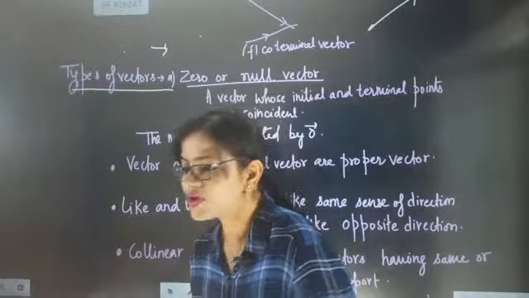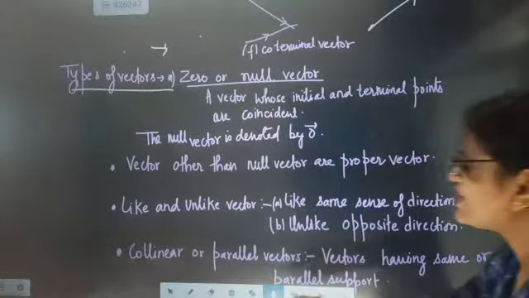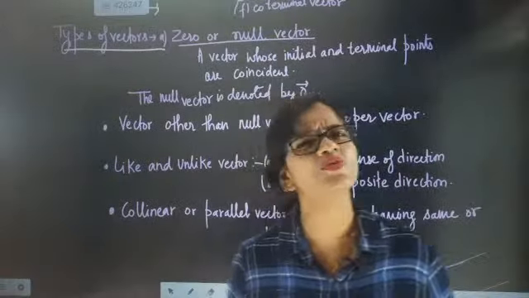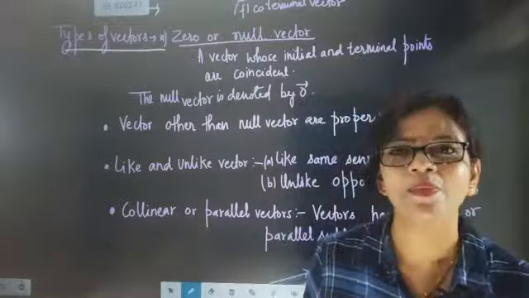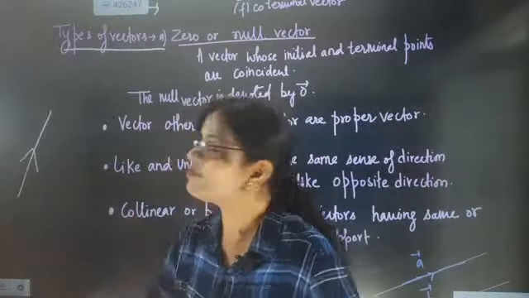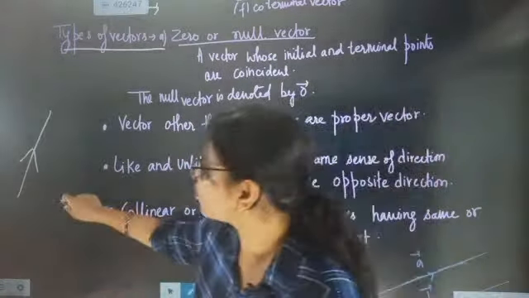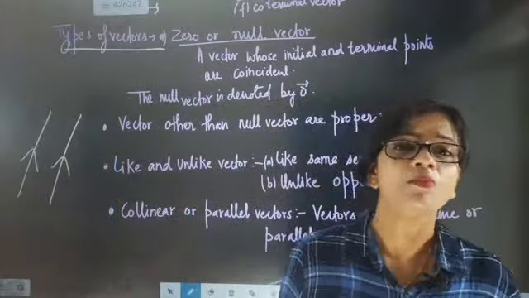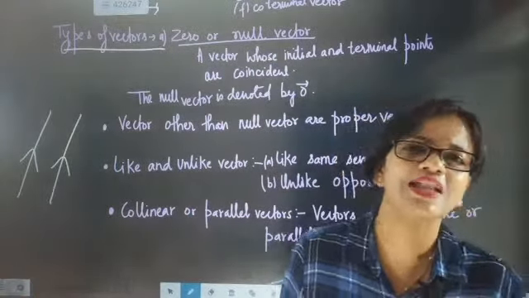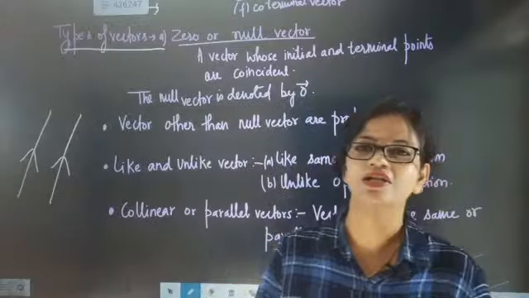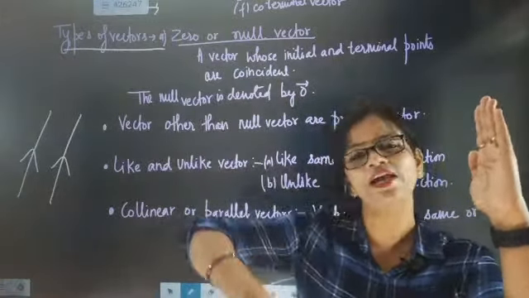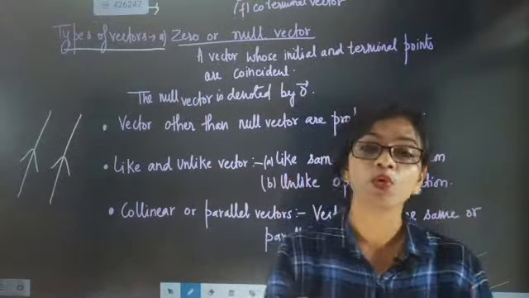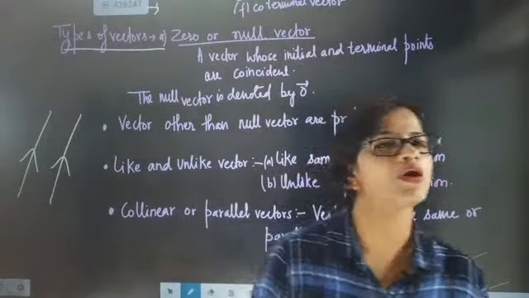Okay, now we are going to go towards the next point. Like and unlike vectors. I already told you, what is the difference between like and unlike vectors? If two vectors have the same or parallel support, the same direction but different magnitudes, they are called like vectors. But for unlike vectors, take two parallel supports with opposite directions and different magnitudes, then they are called unlike vectors.